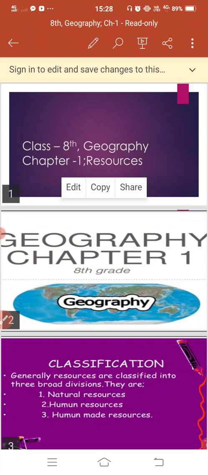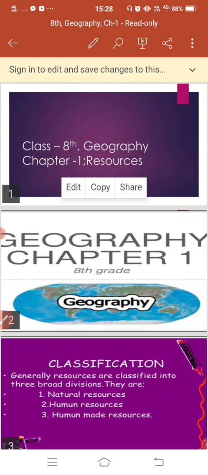Coming to the chapter, we'll get the classification. How many types of resources are there? There are three broad divisions in which we can divide the resources: natural resources, human resources and human-made resources. What are natural resources? Those resources which we get from nature and can directly use without any change are called natural resources.